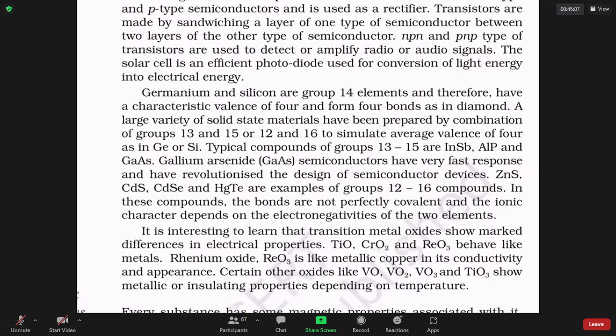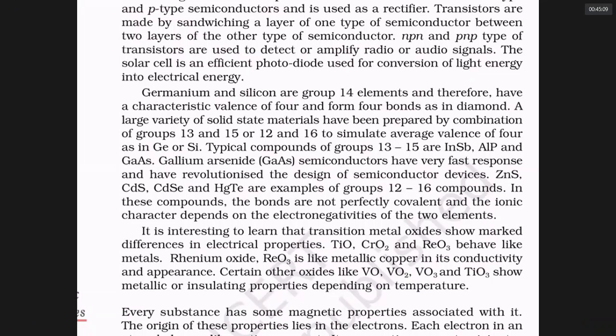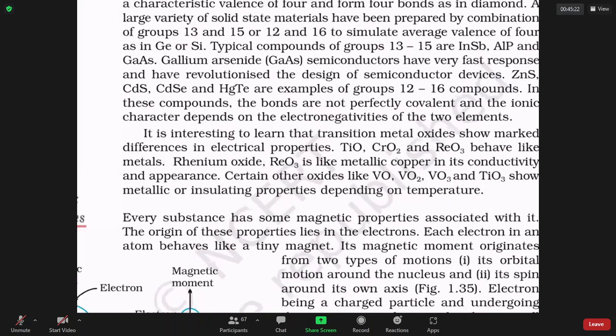In these compounds, the bonds are not perfectly covalent, and the ionic character depends on the electronegativities of the 2 elements. The bond can easily break and they can conduct current due to movement of electrons. This para is very, very important.